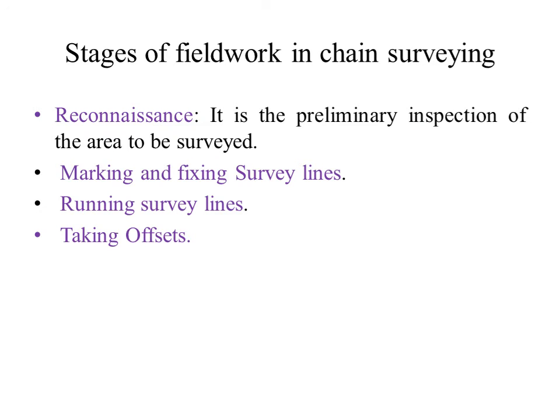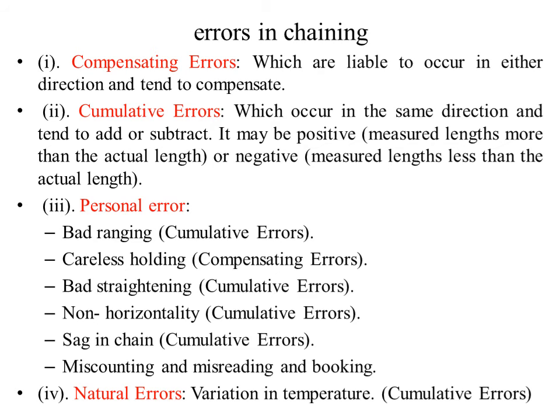This slide refers to stages of fieldwork in chain surveying. The first stage is reconnaissance survey, second is marking and fixing survey lines, third is running survey lines, and fourth is taking offsets. This slide refers to errors in chaining. There are different types of errors. One is compensating error, second is cumulative error, third is personal error, and fourth is natural error. So there are 4 types of errors. We will see the definition of each error.